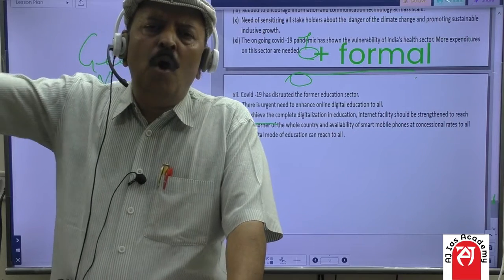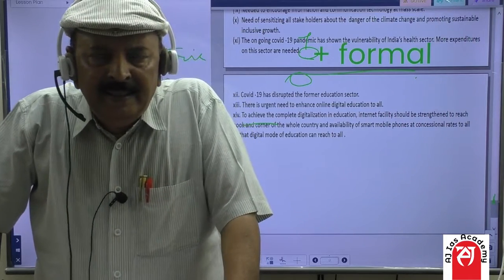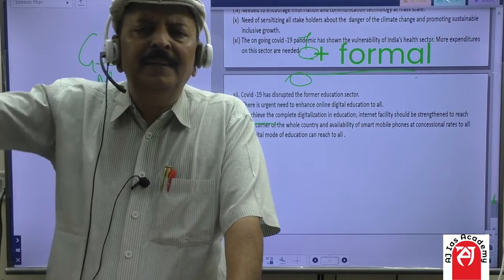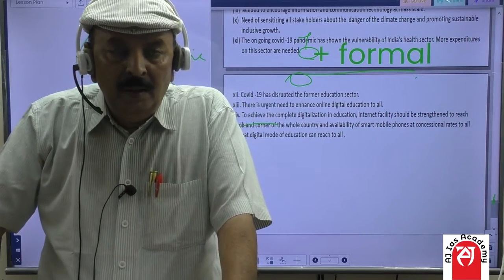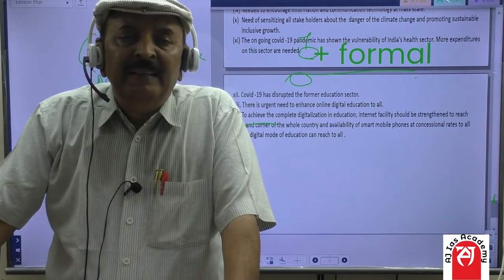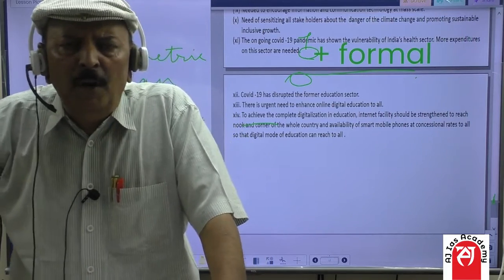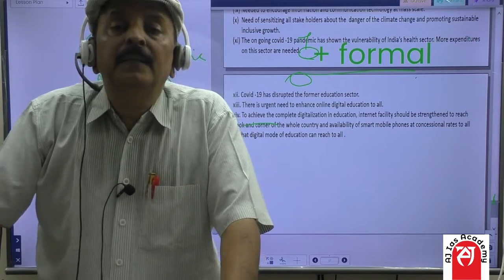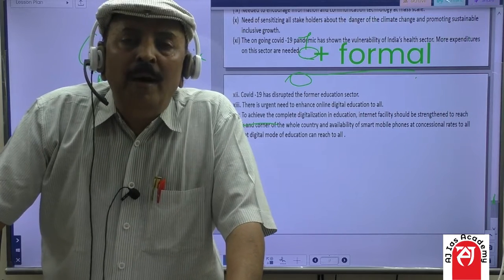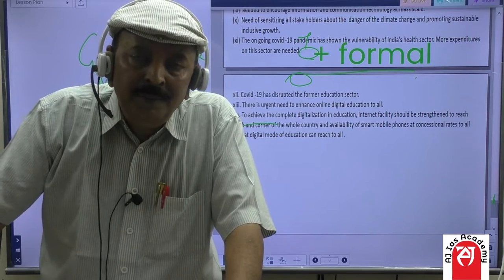Even remote corners of China are connected with internet facilities. In our country, there has been a great leap towards the advancement of internet facilities, but much more has to be done on this front.